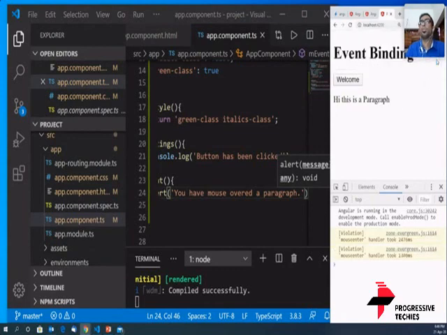So okay, this is one of the most irritating kinds of example, because each time your mouse goes over, it just keeps generating the alert. But this is just one way of showing you how an event is triggered. Now what is happening is I'm moving my mouse over the paragraph, and an alert is being generated. So what is the alert? You have mouse over a paragraph. So this is how you can capture events.